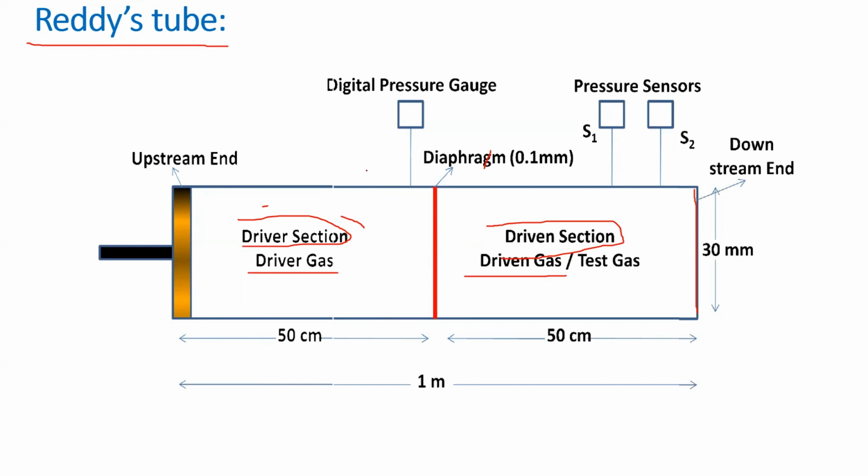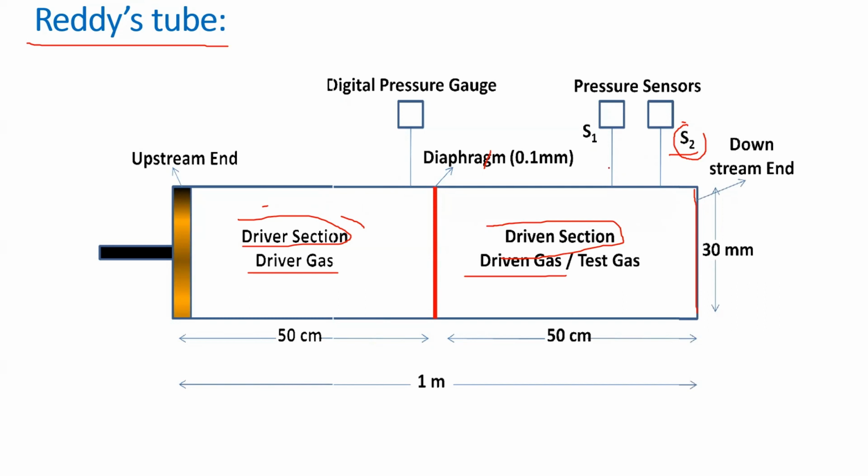We keep one pressure gauge before the diaphragm, used to measure the pressure in the driver section. And in the driven section, we keep two sensors near the closed end, named S1 and S2. Those are piezo sensors, used to find the pressure generated by these shock waves.